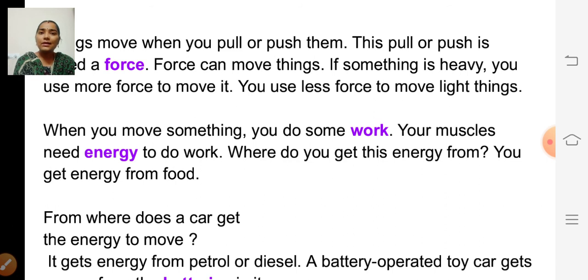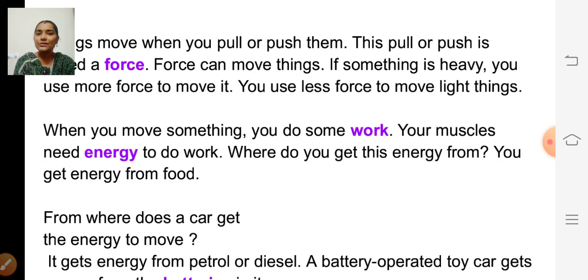So similarly, how do the vehicles get the energy? Like cars, bicycles, motorcycles. So cars, motorcycles get energy from petrol or diesel. If there is petrol or diesel only, the car will move, isn't it?